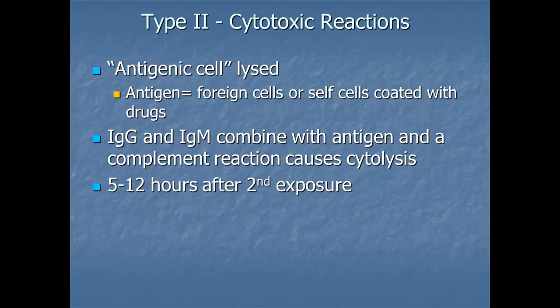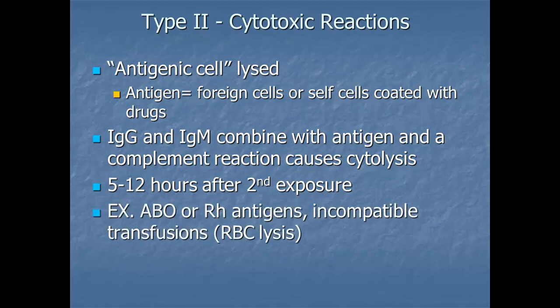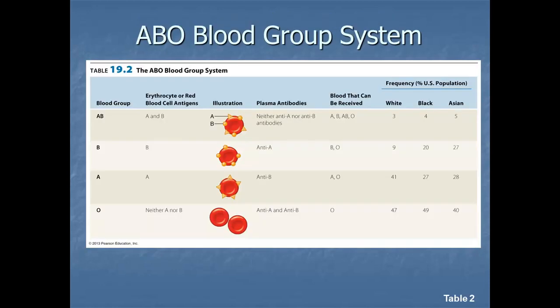This usually occurs 5 to 12 hours after second exposure. So we see this with ABO or Rh antigens or incompatible blood transfusions. So in this we see red blood cell lysis if you get the wrong blood type. So here we have to review the ABO blood group system.